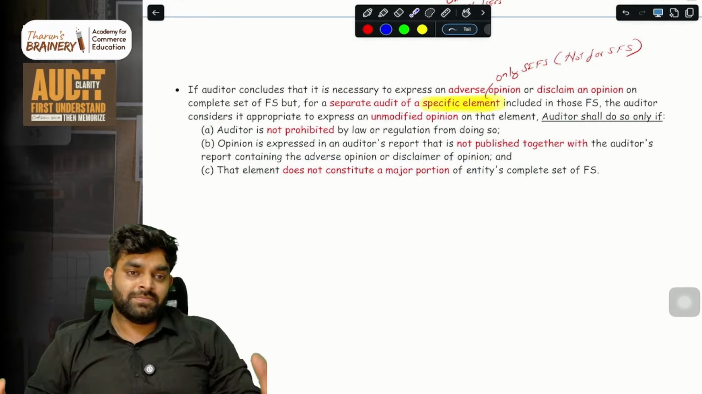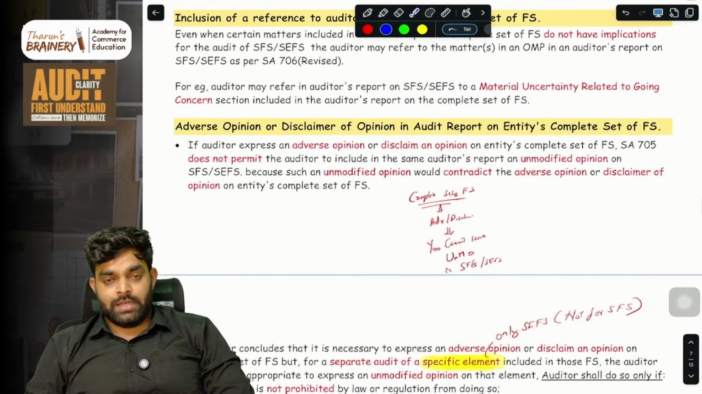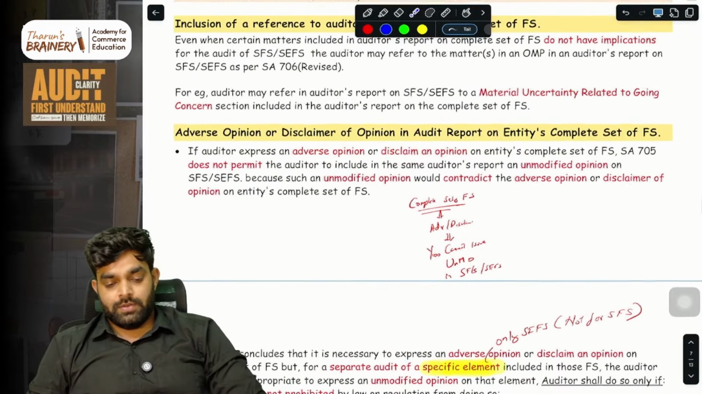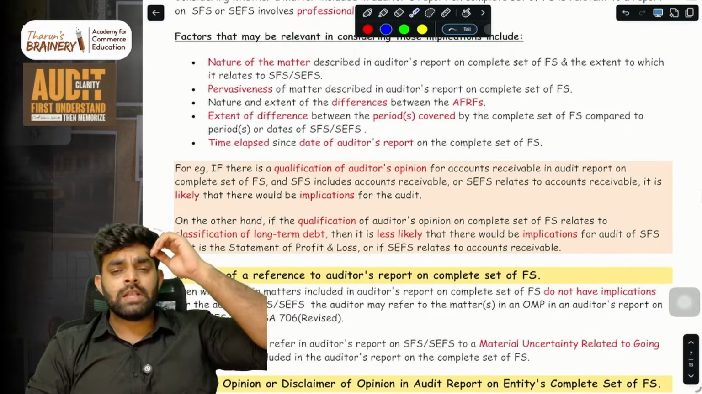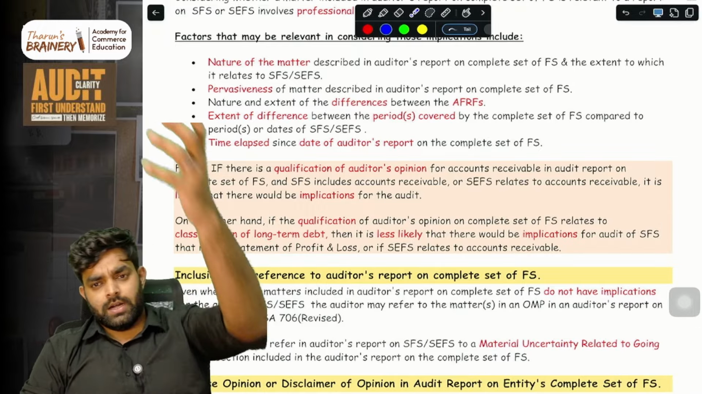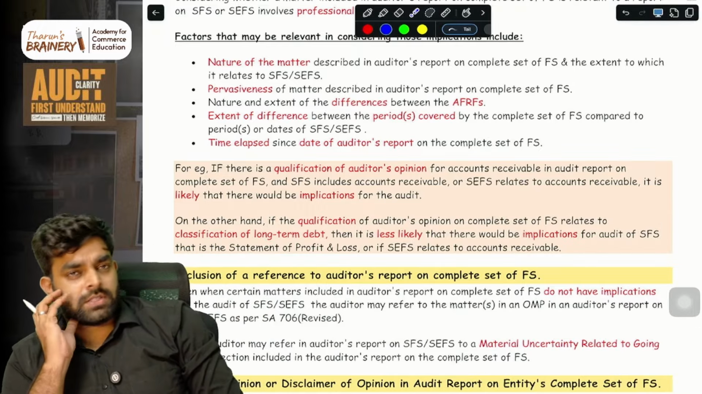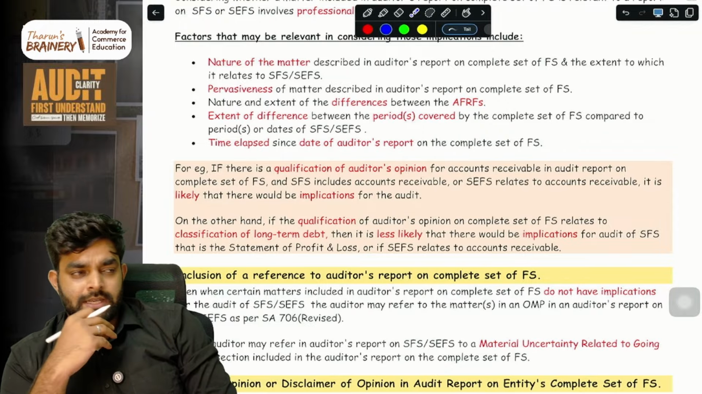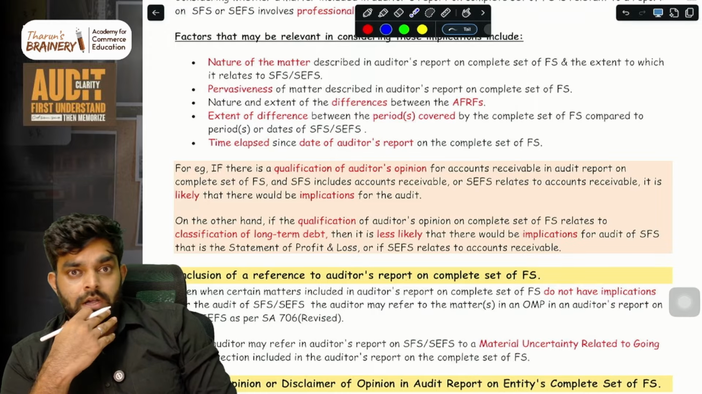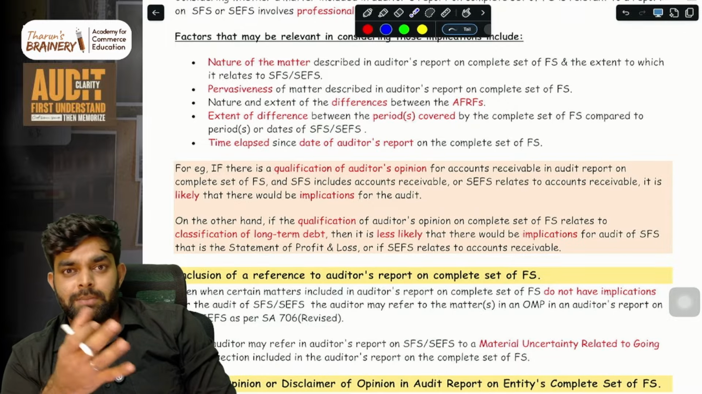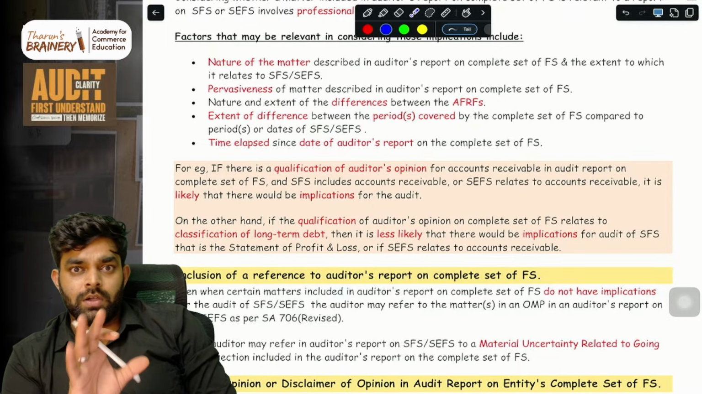So done. So 800 and 805 are done. For the next attempt, I think these two are comparatively more important. We have touched upon all the major important standards for the next attempt. Then 710 and some other standards are there, a few standards which I'll make a video about.